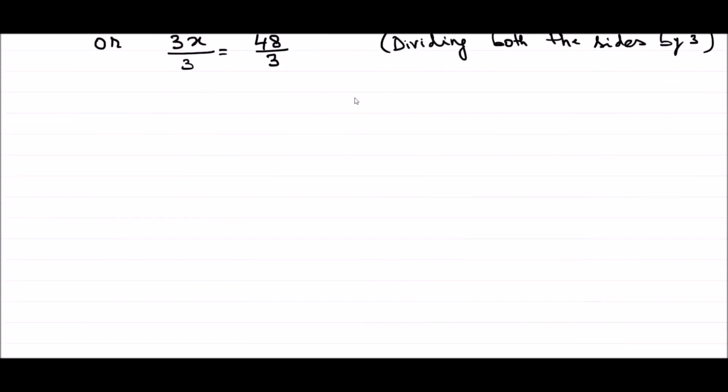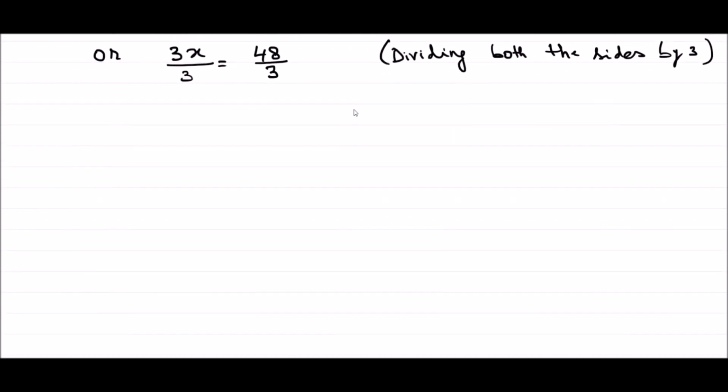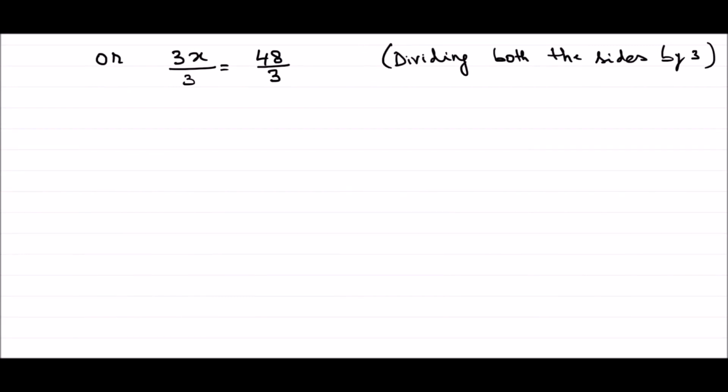Or I can write 3x divided by 3, or x, is equal to 16. How 16? Because these 3 cancel out, and 48 divided by 3 is equal to 16. Let us remember this number. We got the value of x as 16.